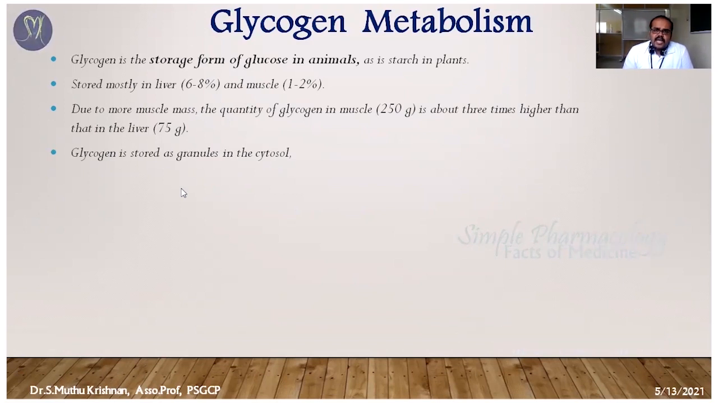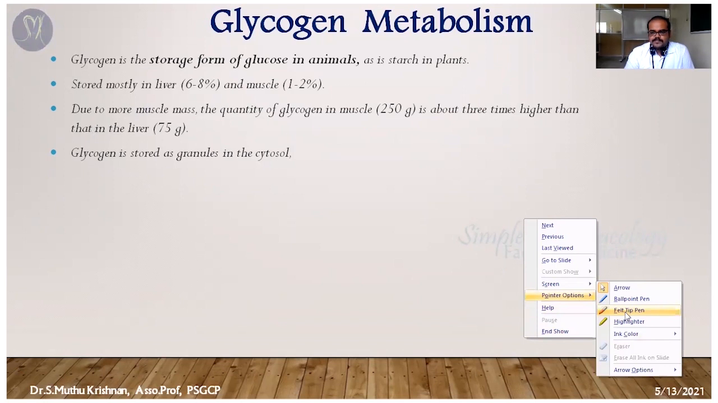In the same manner as plants, where carbohydrate material is stored and condensed into starch, in humans or animals the glucose material is converted into a condensed form. That form is called glycogen. Okay, so mostly it's stored in the liver.